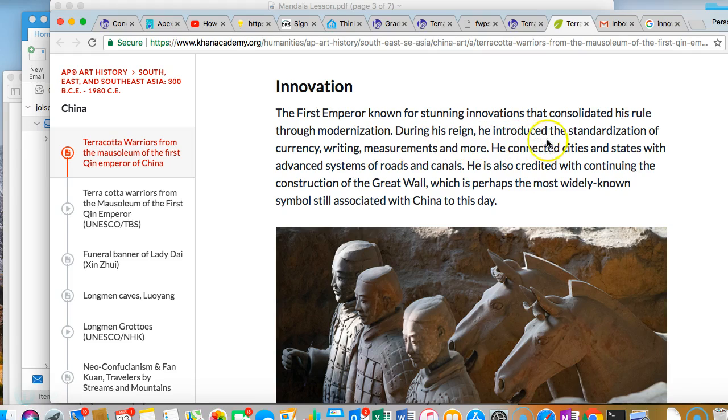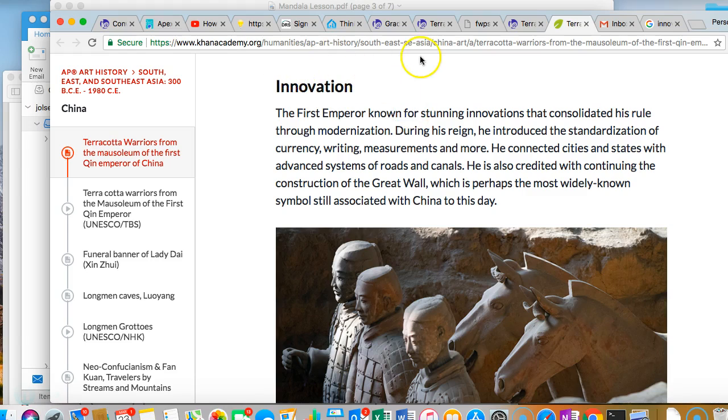During his reign, he introduced the standardization, that means making all the same, the standardization of currency, that's money, writing, measurements, and more. He connected cities and states with advanced systems of roads and canals. So all of these things that are talked about in here, they have to be designed. They have to be made. He is also credited with continuing the construction of the Great Wall, which is perhaps the most widely known symbol still associated with China today.